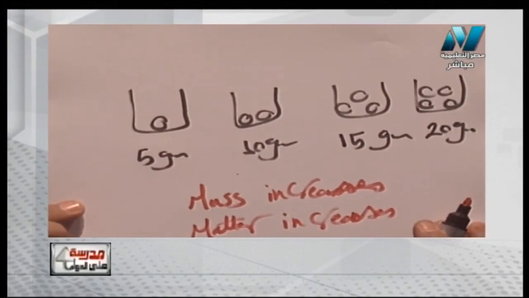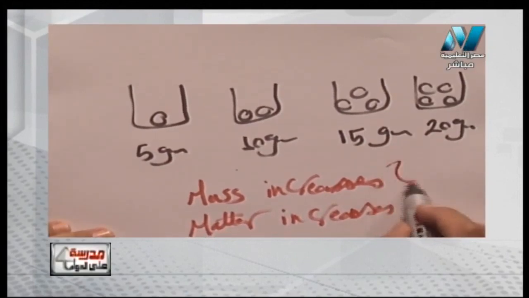The relation between mass and matter is called a direct relation. It means when one of them increases the other also increases. Again, when the amount of matter increases the mass increases. Okay? So the first property of mass is that when I increase the amount of matter, the mass increases too. So again, the relation between them is called direct relation, meaning the two increase together.